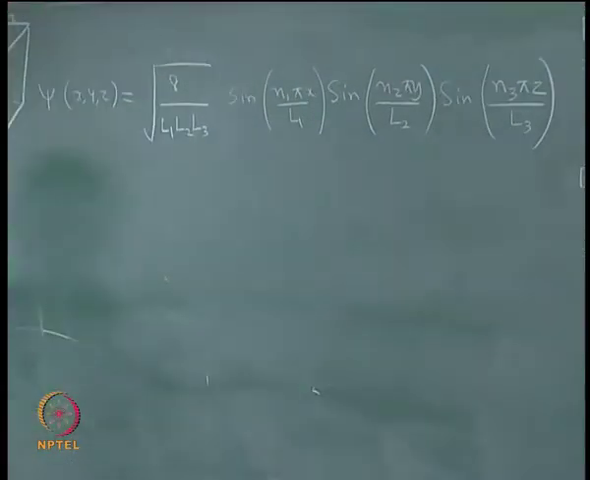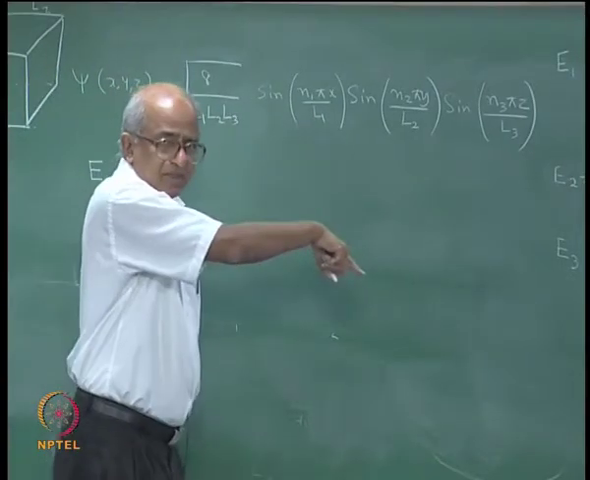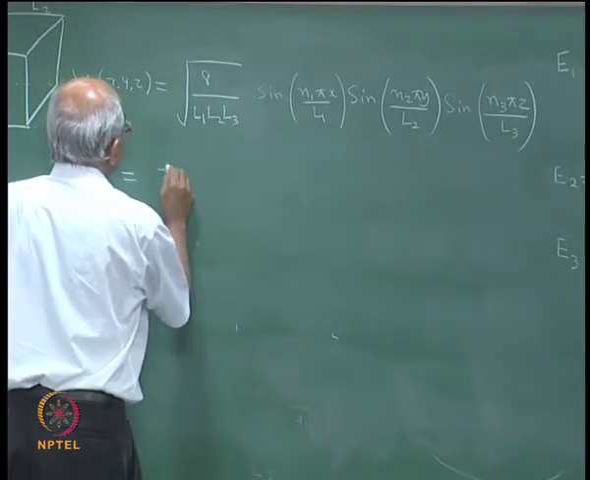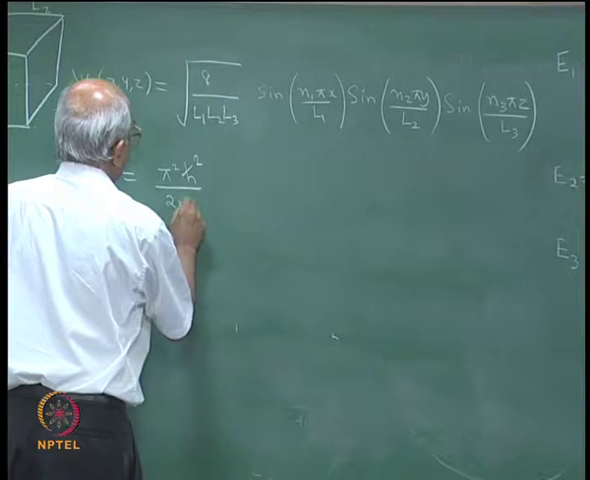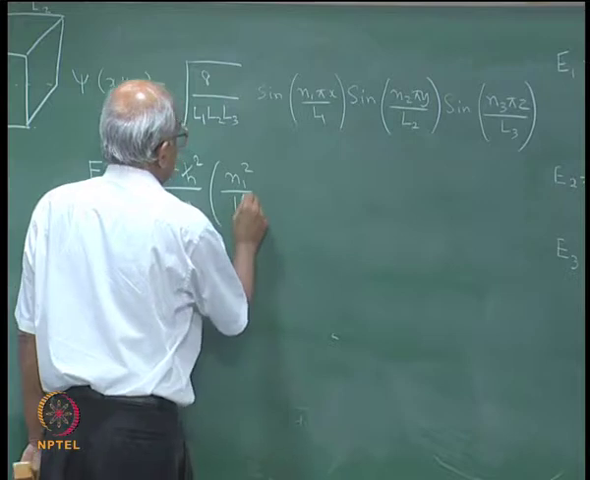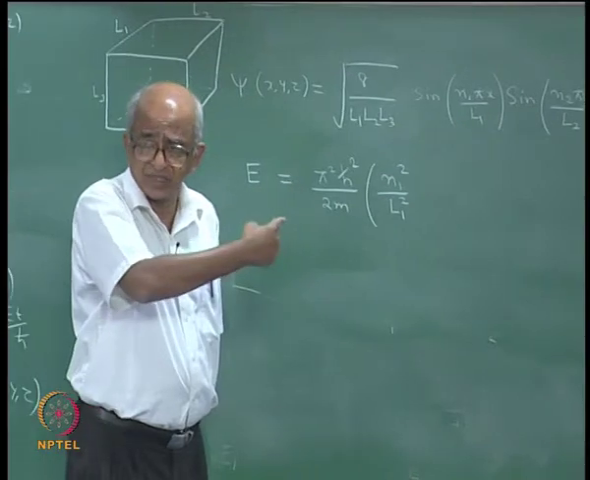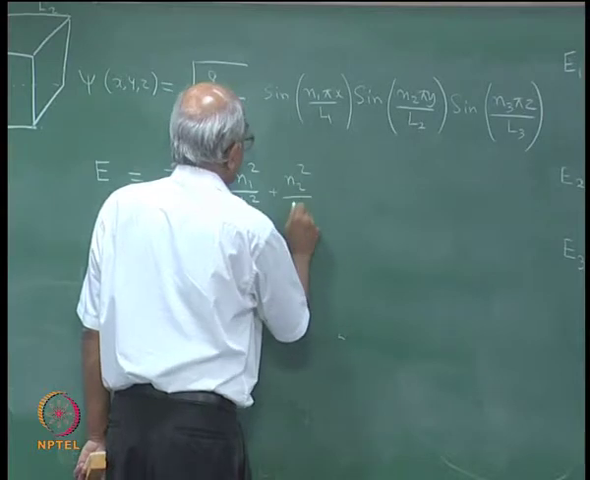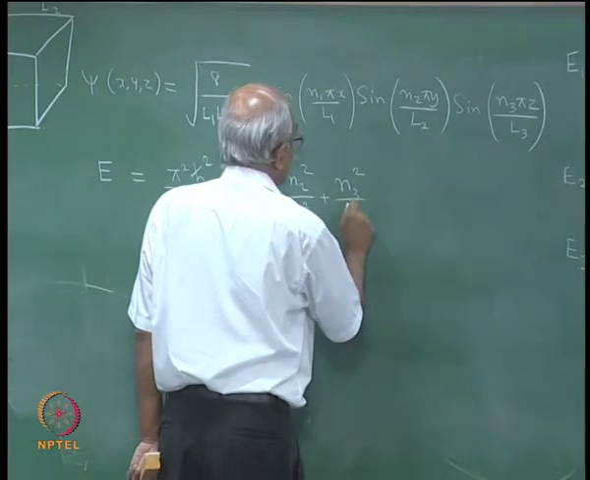And what is the energy associated with this? It will be the sum of E1, E2 and E3. So, you add them up, you will find that the energies are of the form pi square h cross square divided by 2m into n1 square by L1 square. This comes from motion in the x direction, then plus n2 square by L2 square plus n3 square by L3 square.